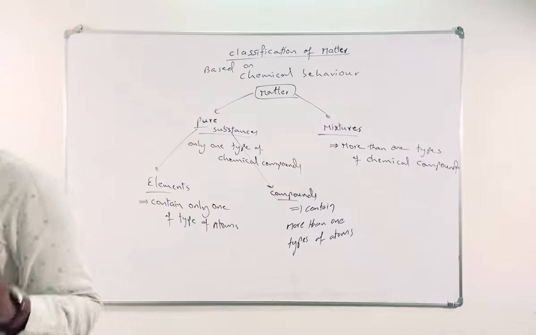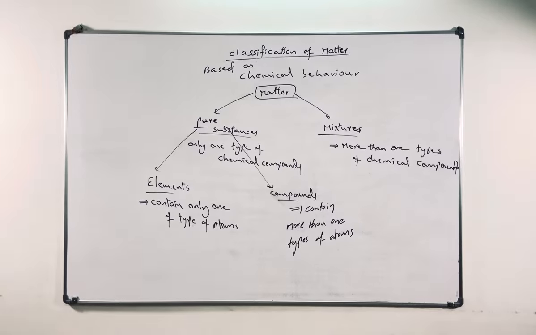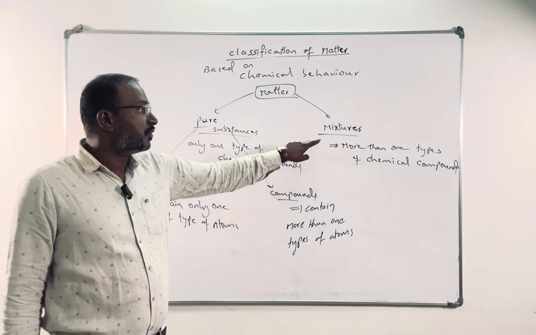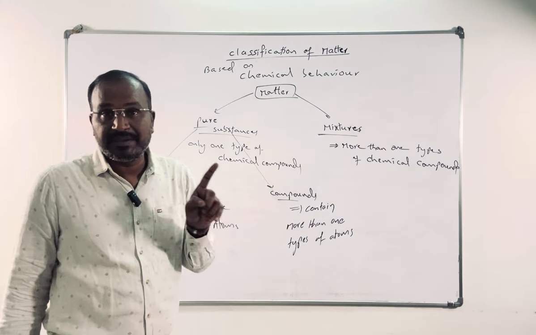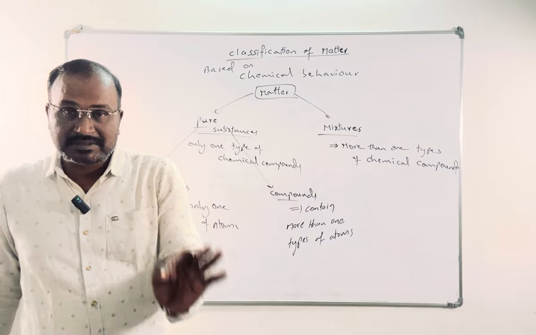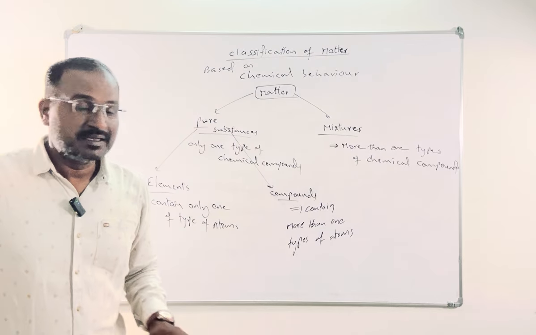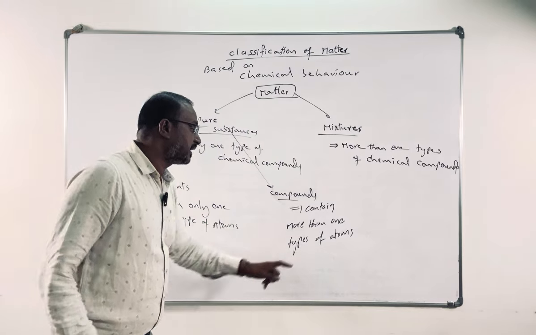If the matter contains more than one type of atoms, and it is in pure state, we'll call it a compound. Compound is different, mixture is different. Please remember, compound is a pure substance. Mixture is not a pure substance. So it has more than one type of atoms.